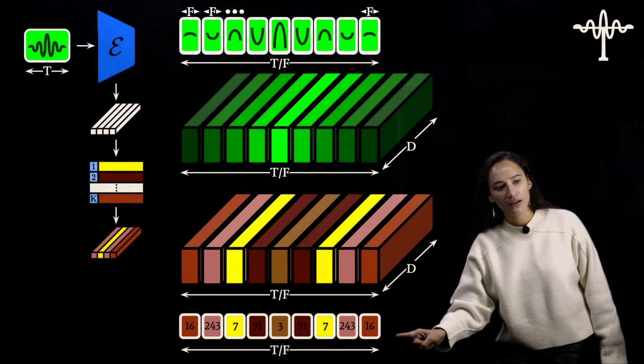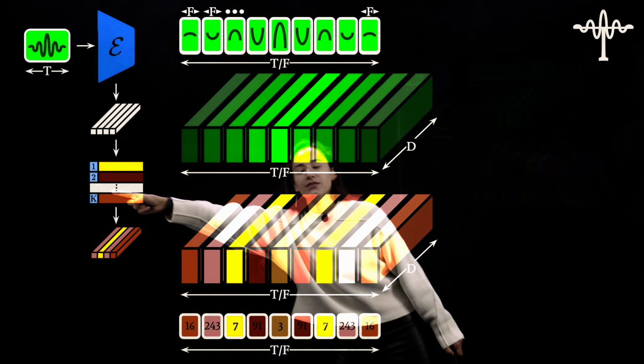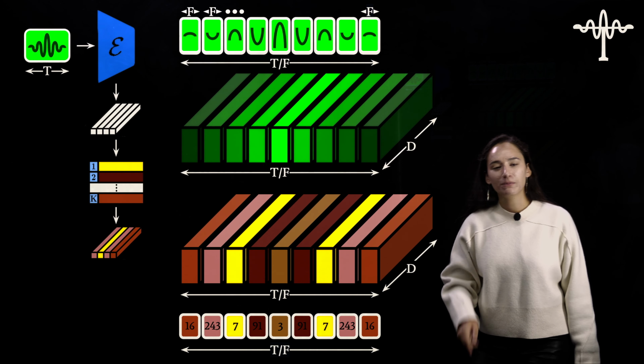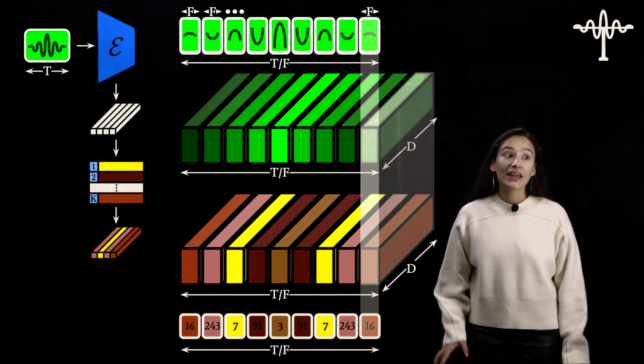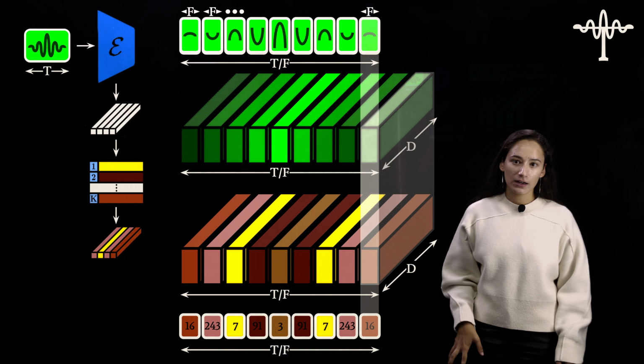And this might be the lookup, so ID number 16, which looks up into this codebook to get this d-dimensional representation. Now I want to emphasize that everything I've just highlighted right here all corresponds to the same data.